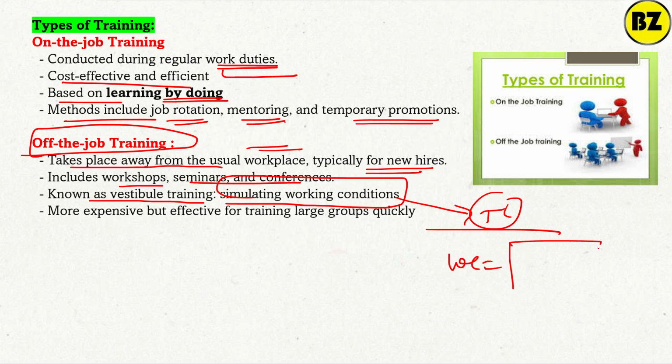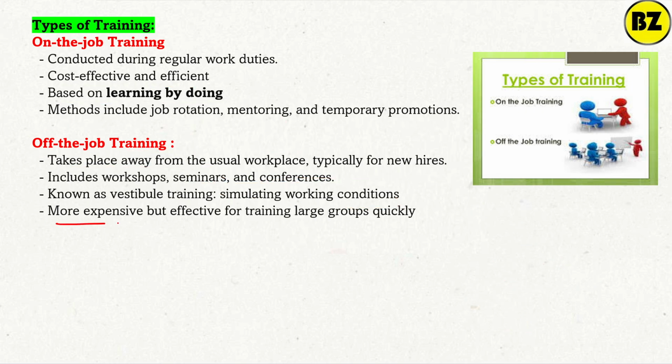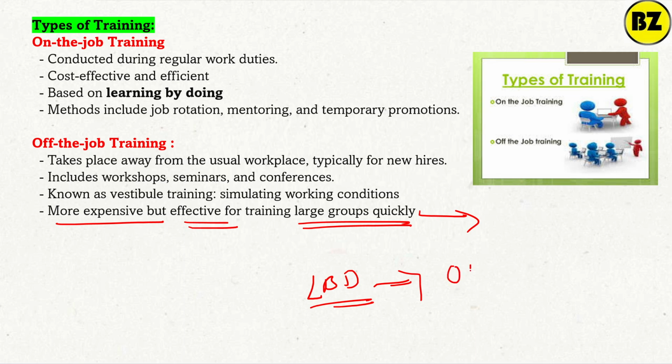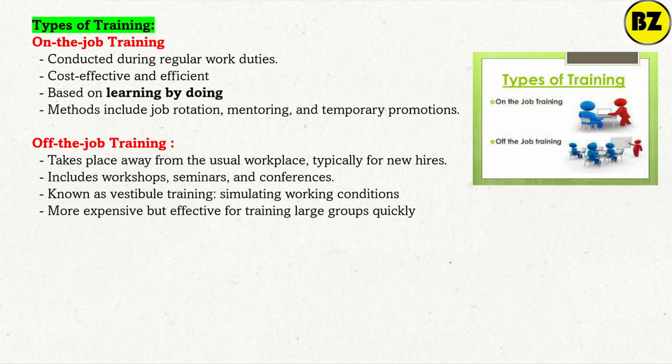If you are working in any CBS, you can do the entry, but this is not actually reflected in the customer data. It is simply on a simulation basis. It is more expensive but effective for training a large group quickly. Okay, so one thing you have to remember: they will ask you in the examination that learning by doing is a type of on-job training. Remember. So you can see here, on-job training means you are directly present before the computer. Off-job training means a group of employees is trained by the trainer.